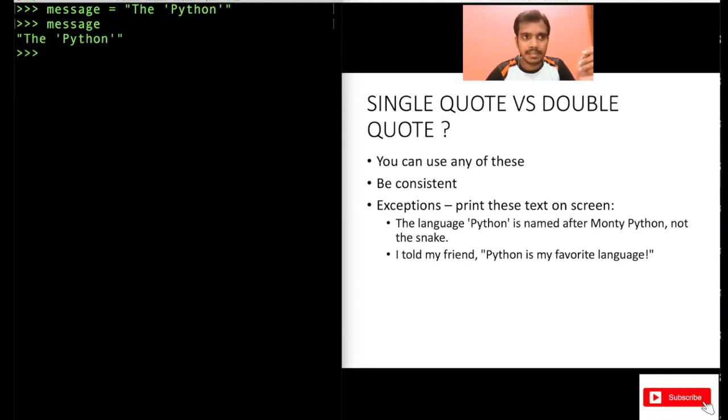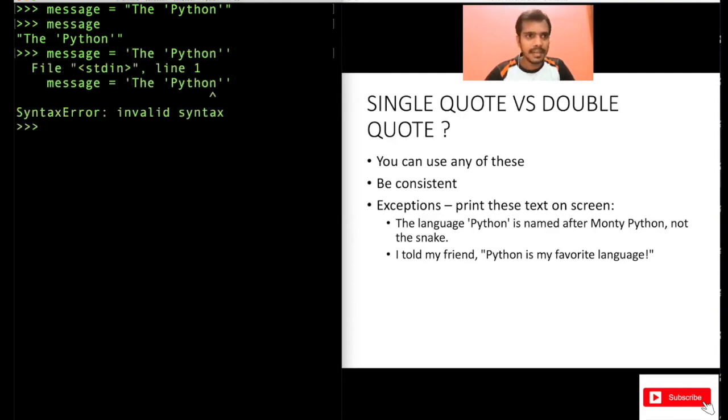See here, what happens here: Python is printed in single quotes, right? And these double quotes are just because you are using a string here. For that, there are double quotes here. But you see, this single quote also got printed here. But if you do something like this, if you enclose this in single quotes and try this, you see you are getting an error here,